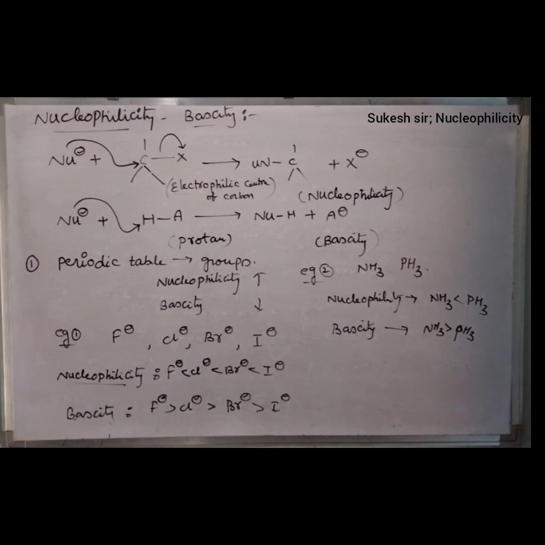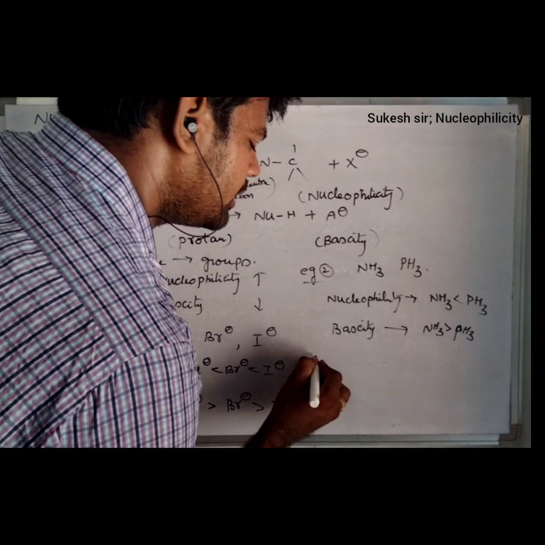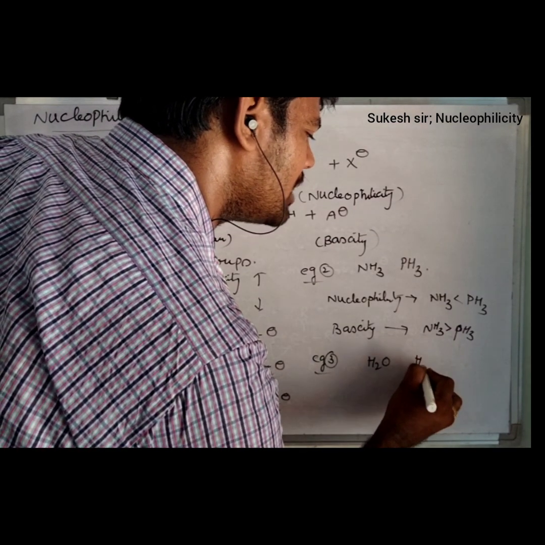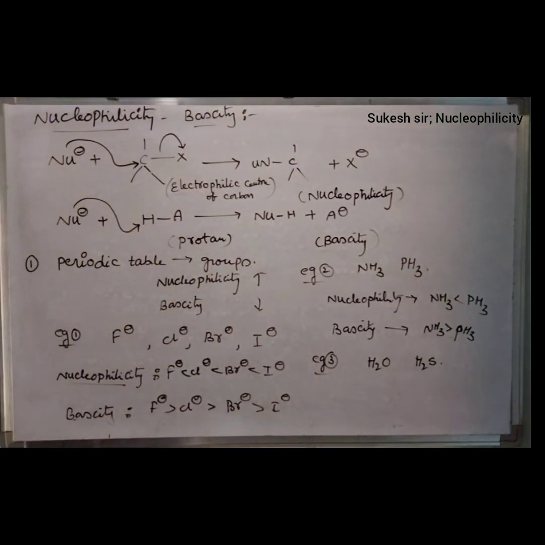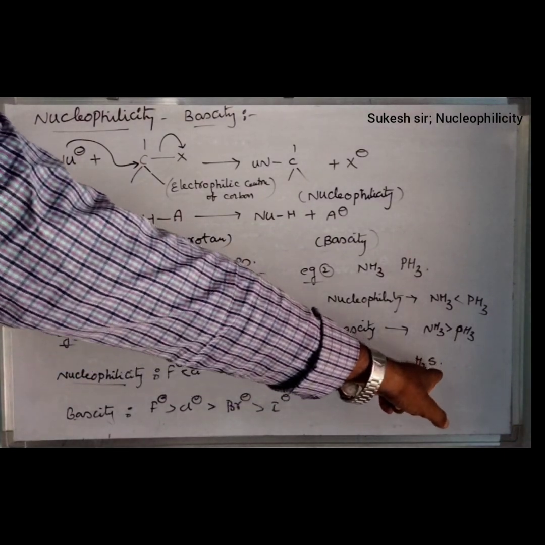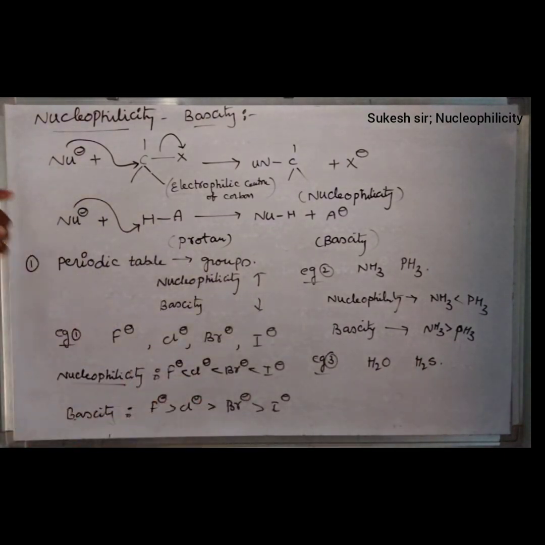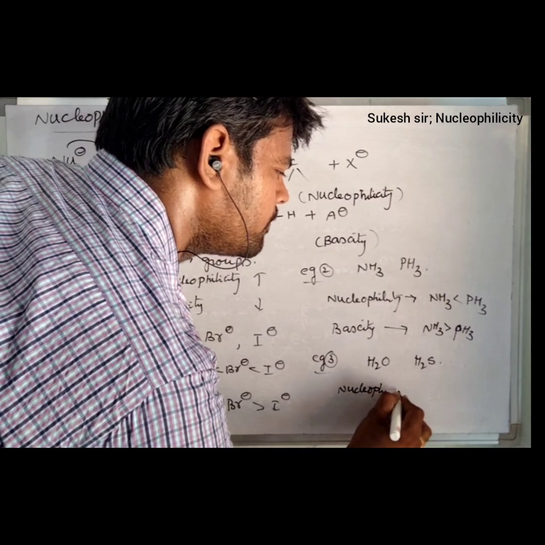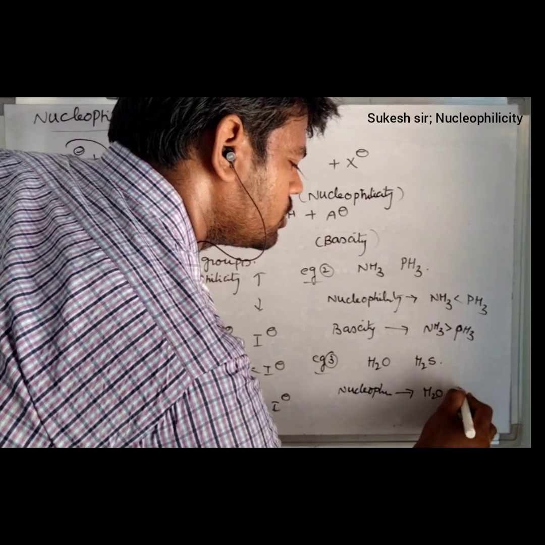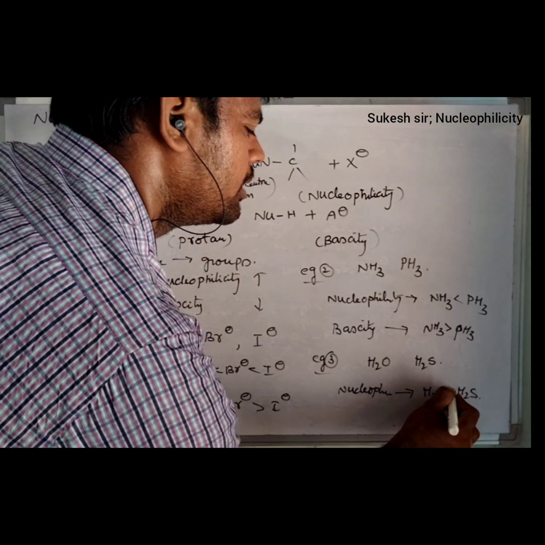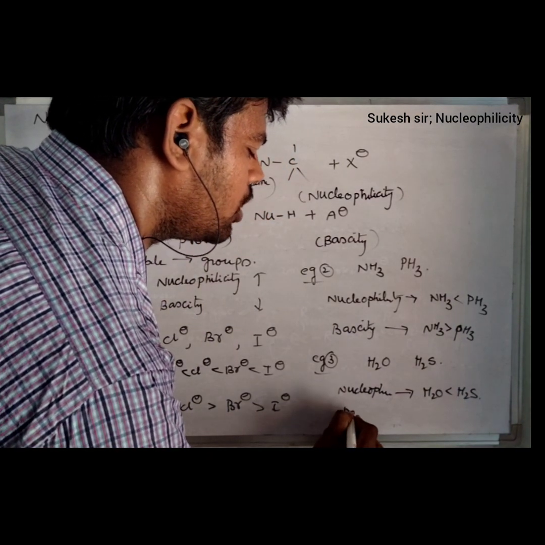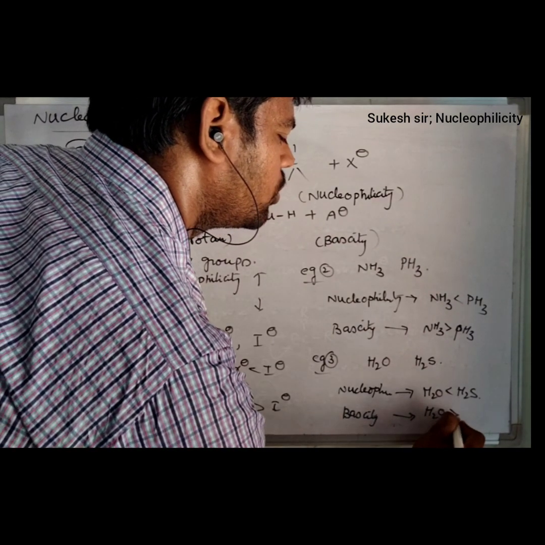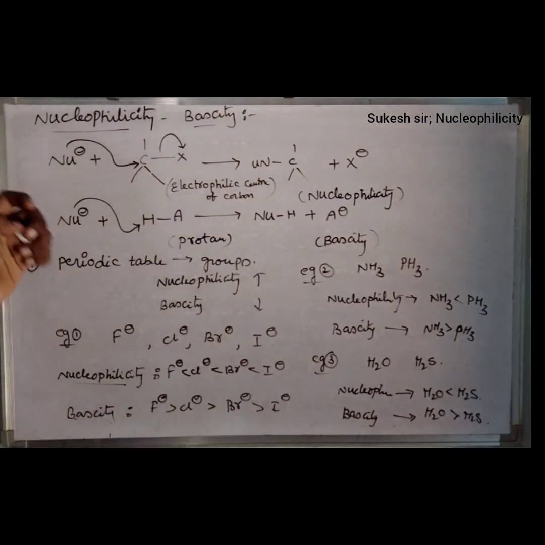If you're not satisfied with this example also, take another example. Example 3, like H2O and H2S. Here also the central atom, here oxygen, here the central atom is sulfur. Due to that reason, in terms of nucleophilicity, when you compare H2O and H2S, this is the nucleophilicity order and this is the basicity order, H2O greater than H2S.